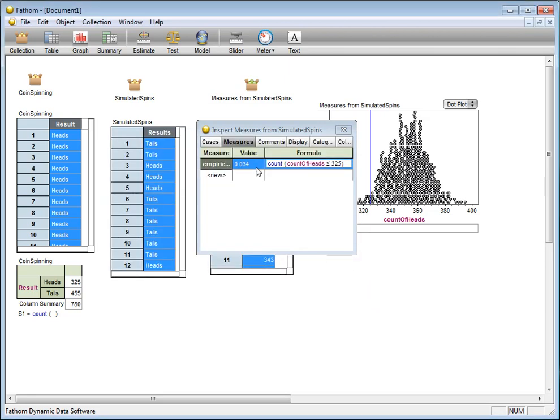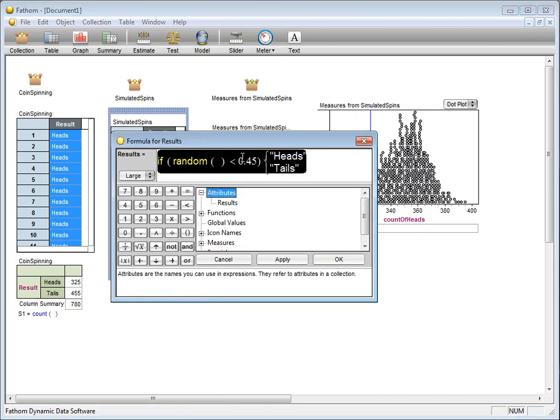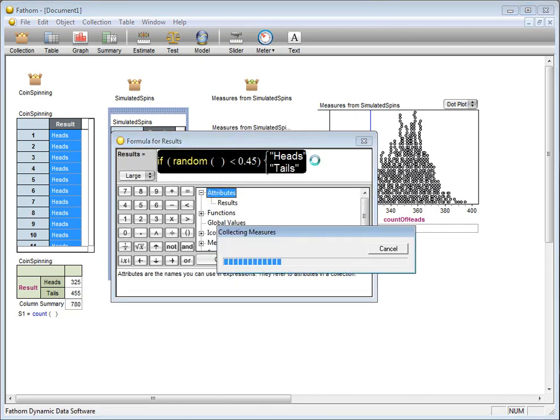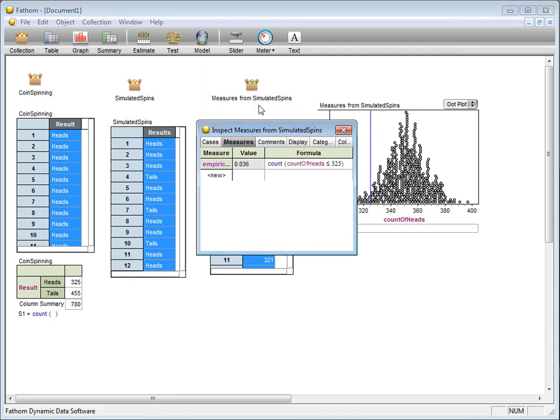And I see that this empirical p-value is 0.034. If I double this quantity and get roughly 6.8%, that value exceeds our traditional alpha value of 0.05. So I would actually not reject the null hypothesis that the true proportion of heads we see under a coin spin is equal to 45%. If you're not comfortable with the number of measures being collected with this particular trial, you can run this again and again and again and check it.